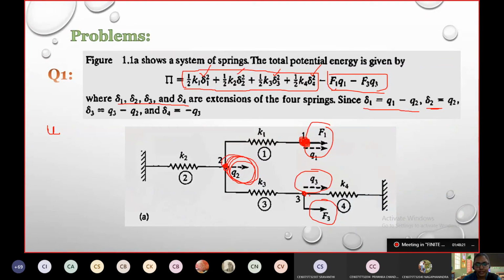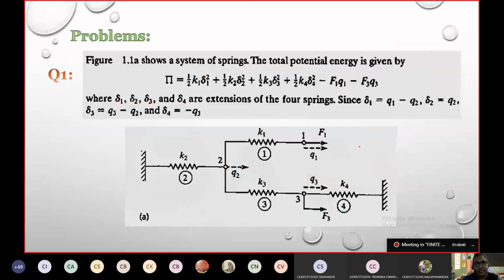Alright. And finally, for the fourth spring. Sorry, it was not for the node, it was for the spring. For spring 4, the extension is given by minus Q3. Alright. This is predefined for you. It is given in the problem. So as it is, we have to take it for the solution.